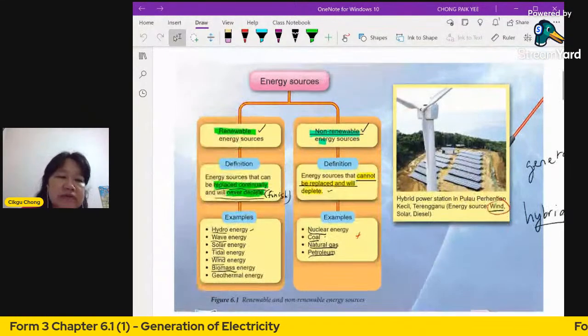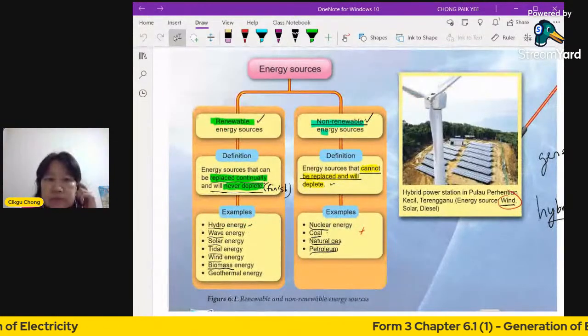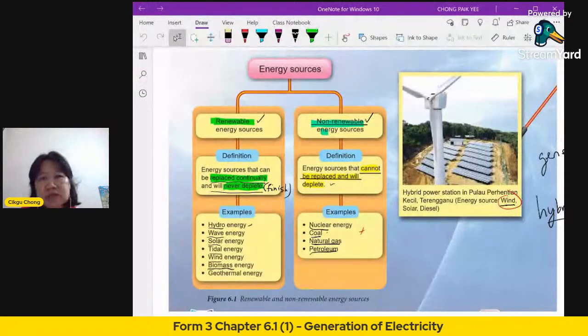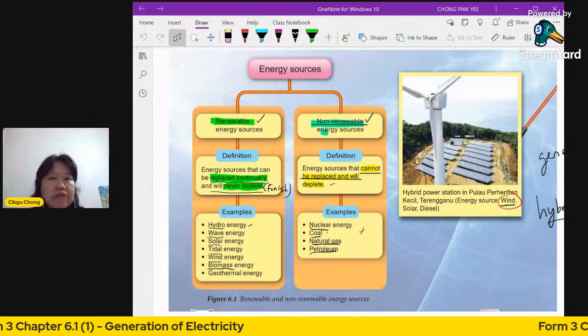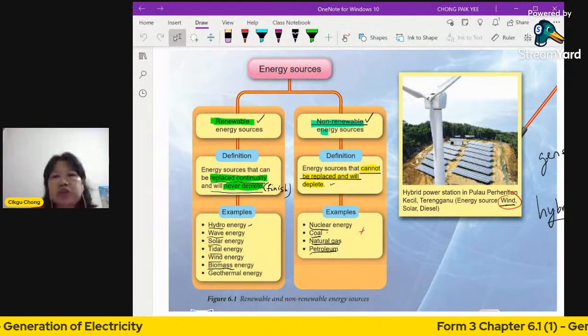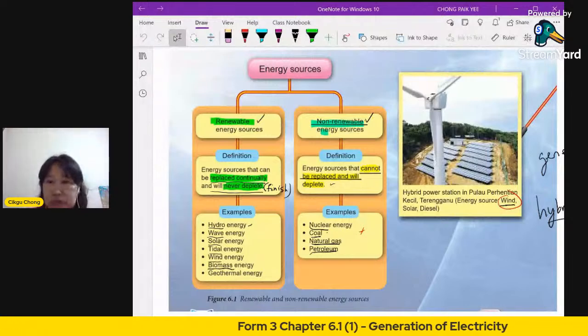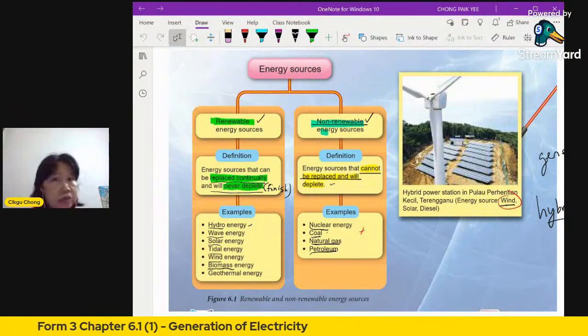So renewable, like for example, hydro. Hydro is from the word that means water. So water is always there on this earth, and the amount of water that is on this earth is actually fixed. The water can change form, let's say, from the rain, when the rain drops to the ground, to our earth, then it flows into the river as liquid form.